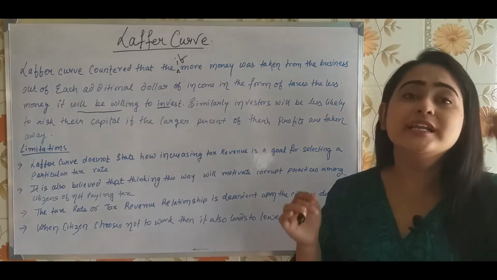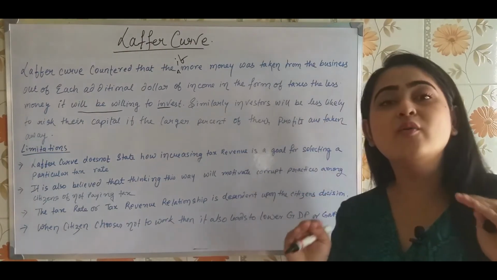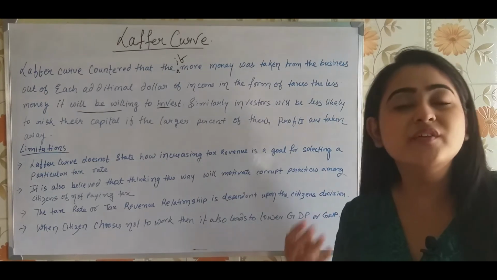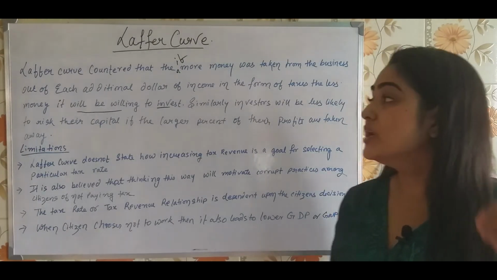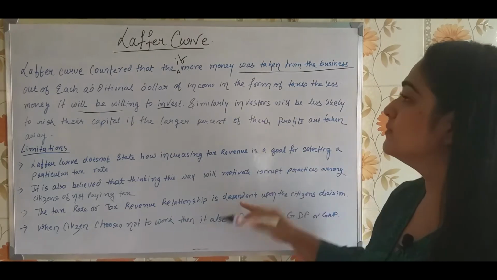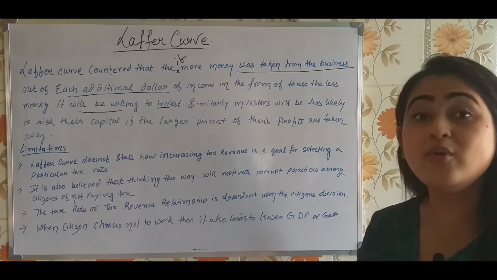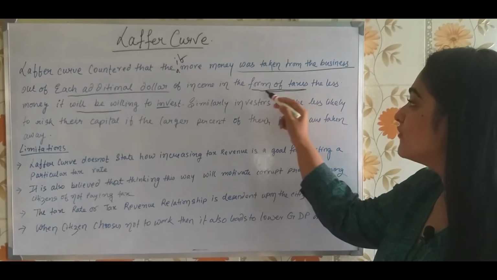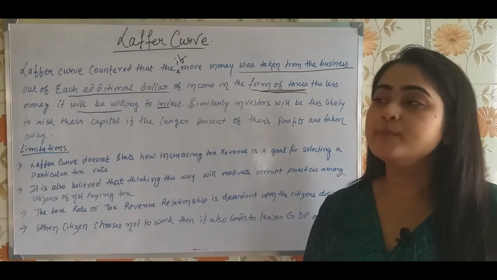We have already discussed that if most of the money is taken out from the business, then investors will be willing to invest less, and the businessmen will not be willing to work.